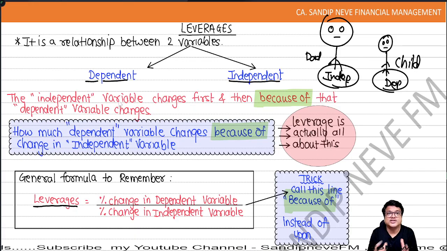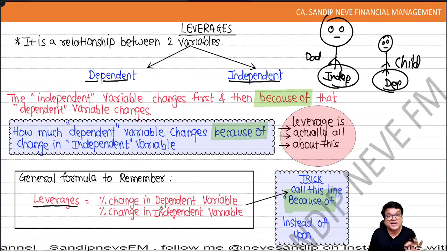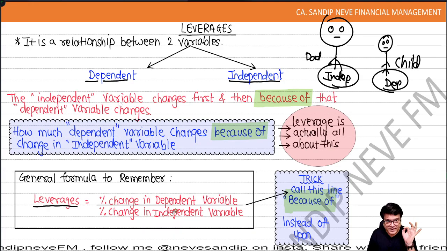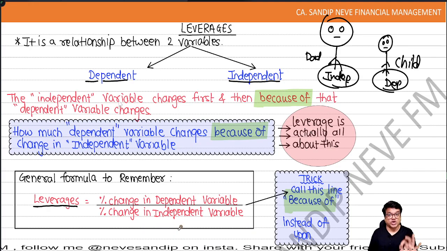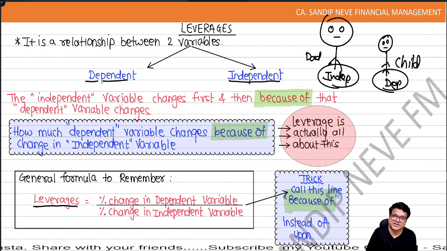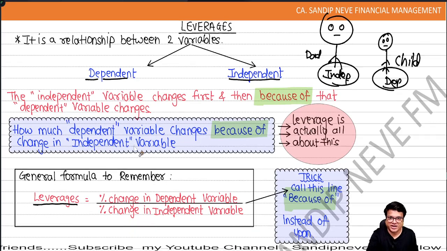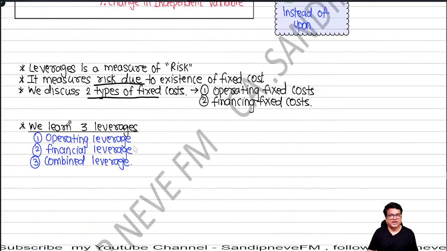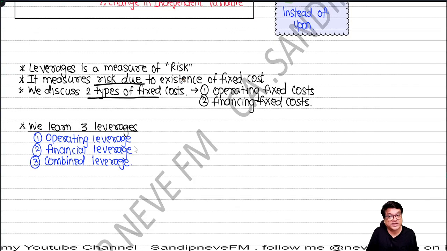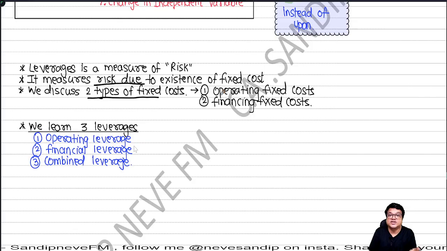People, there's a thought process involved in this, and I want you to understand it. How we all have been revising this: it is a percentage change in dependent variable because of percentage change in independent variable. So who first changes, people? It's the independent variable that first changes. When the independent variable changes, there will be some change in the dependent variable. Let's talk about leverages: it is a measure of risk. It measures the risk which comes into existence because of